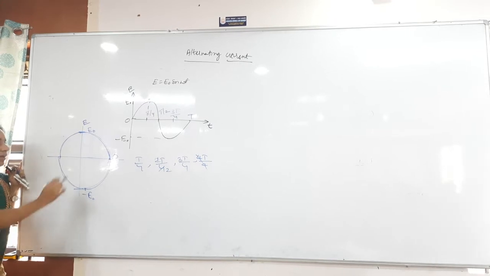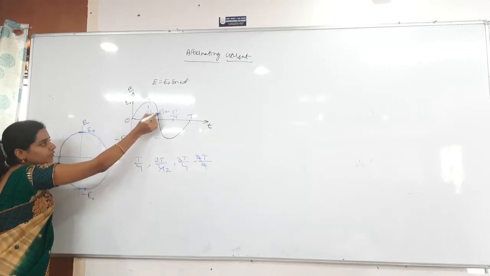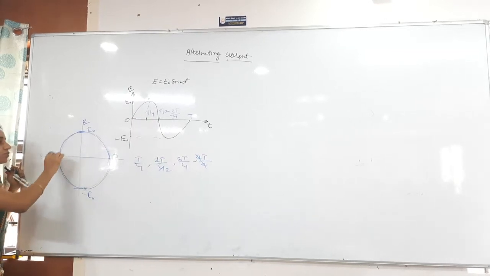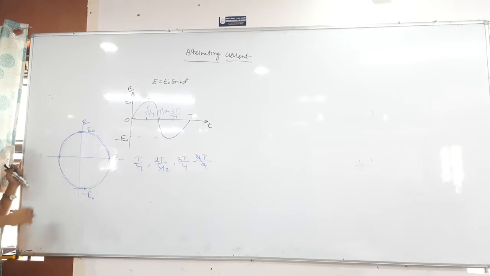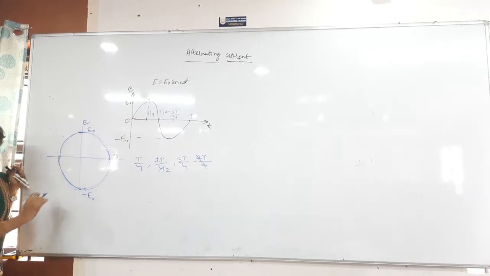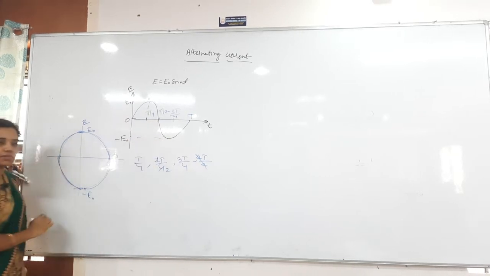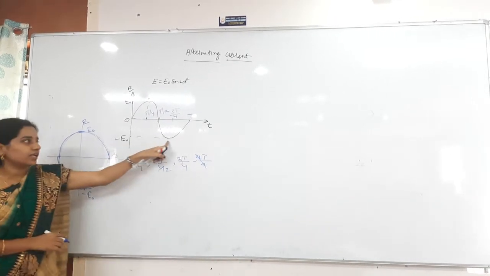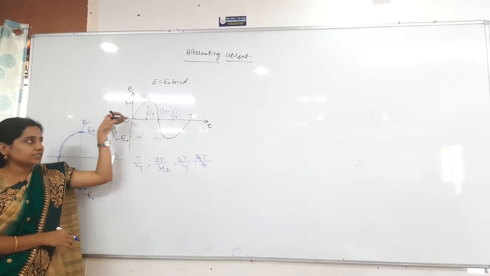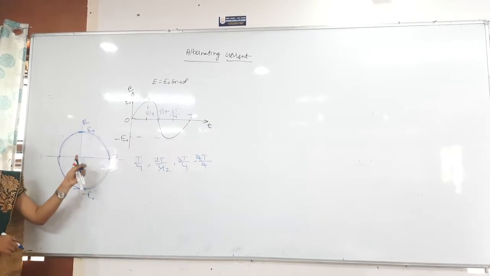E naught. Then again I am coming here, again going to 0 only. So I am going to 0, but in which direction? Opposite direction. Then again coming to the maximum value in which direction? Negative direction. So I am coming to the maximum value in the negative direction. After that, from that negative direction we are going again to 0. So I got 0 again here. On this axis everything is 0 only, of course. So you have to compare this motion with this motion.